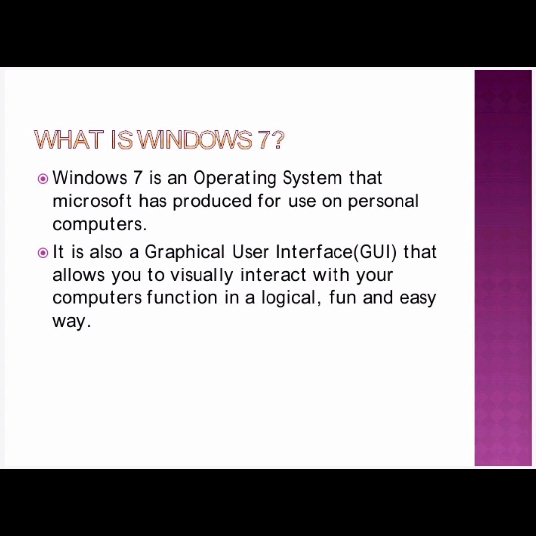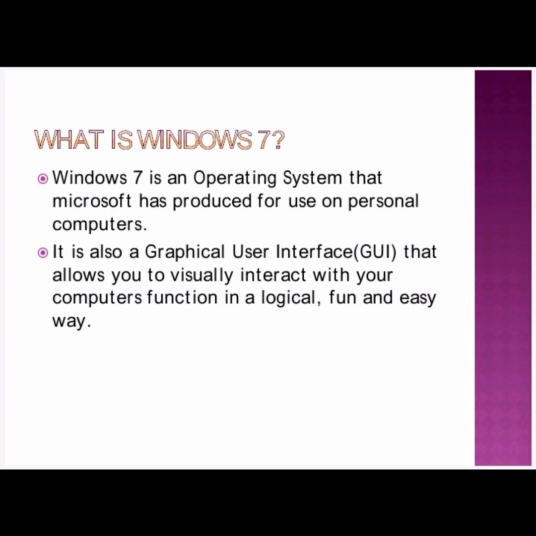Next, it is also a graphical user interface. What do you mean by graphical user interface? For example, do you know how to work with WhatsApp? Did anybody teach you? No. By seeing those icons, pictures and words, you are able to communicate with WhatsApp. That is why we say Windows 7 is a graphical user interface.